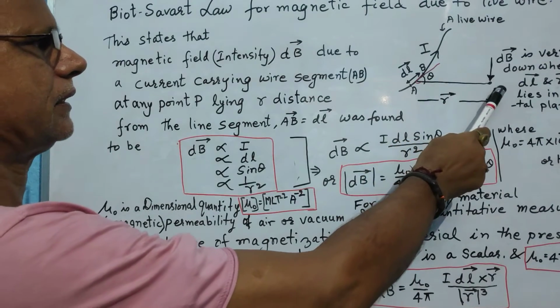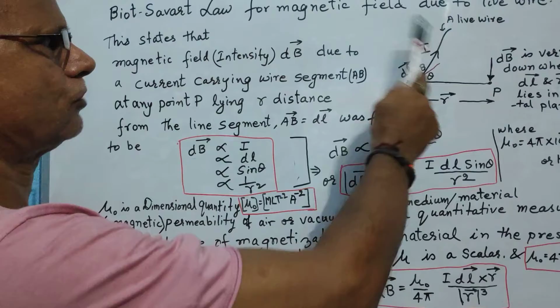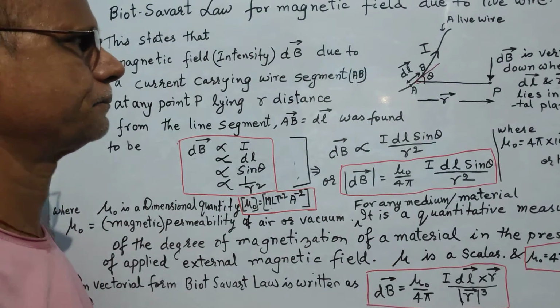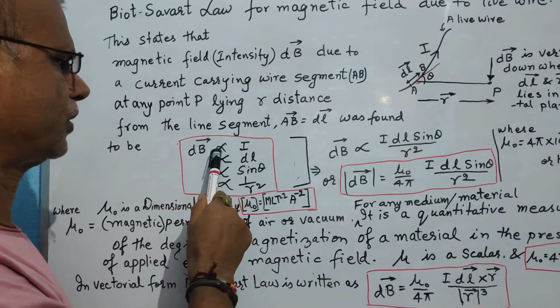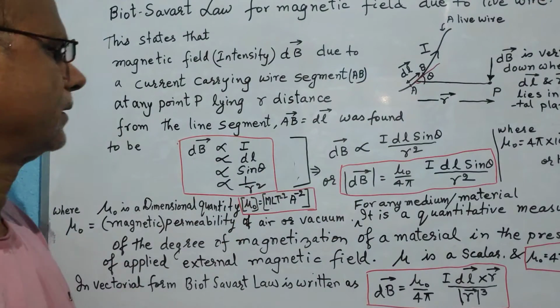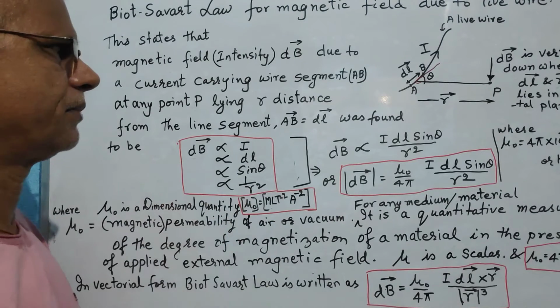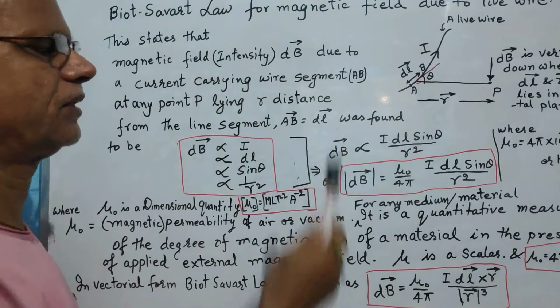magnetic field intensity at this point P, whenever the current I is allowed to pass through the conductor, was proportional to the current flowing through the conductor. More was the current, more was the magnetic field produced. It was also proportional to the length of the wire segment.